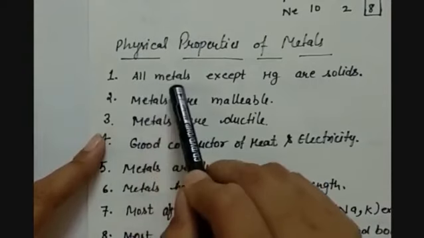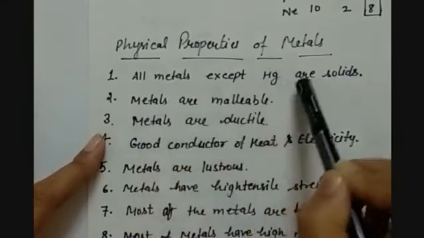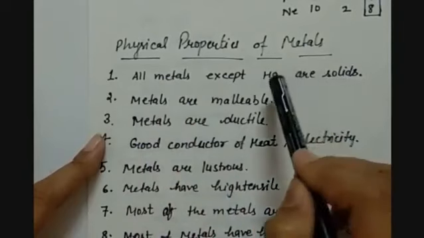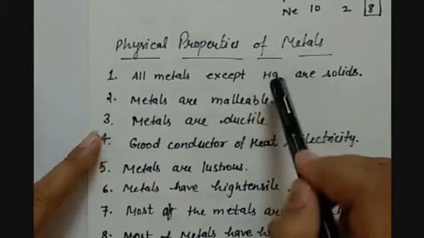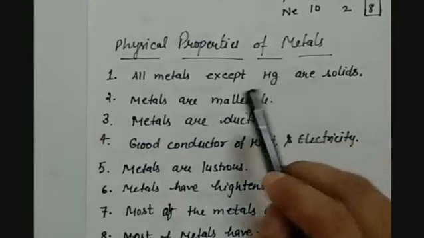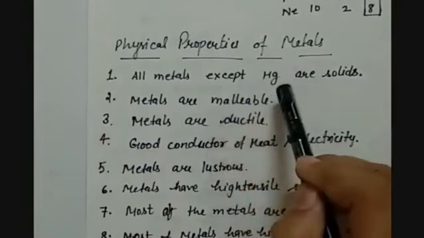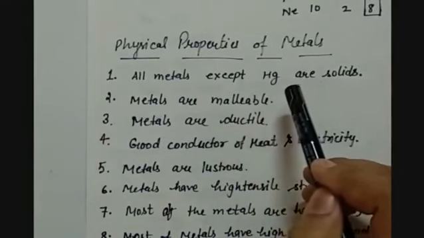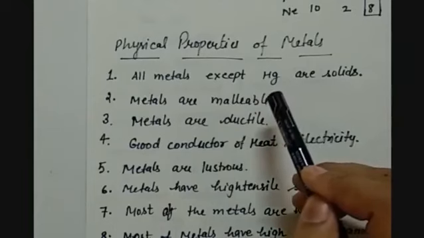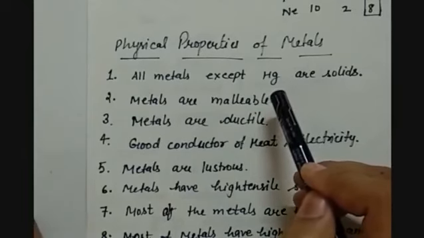All metals except mercury are solids. Mercury is one of the exceptions, as it is liquid at room temperature. Although they are not equally hard, some metals are very soft, some are very hard.